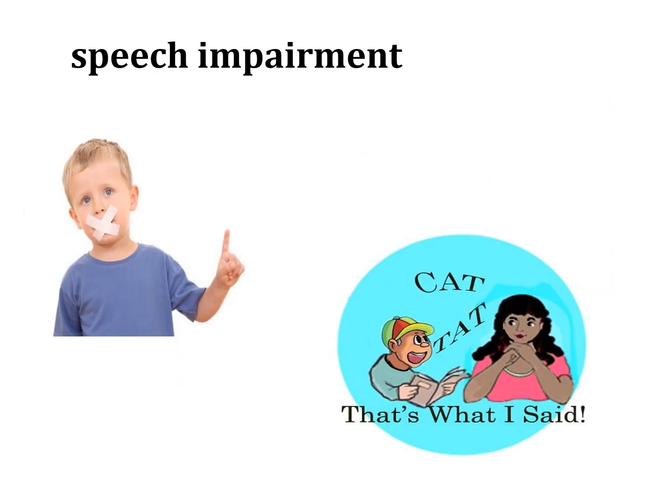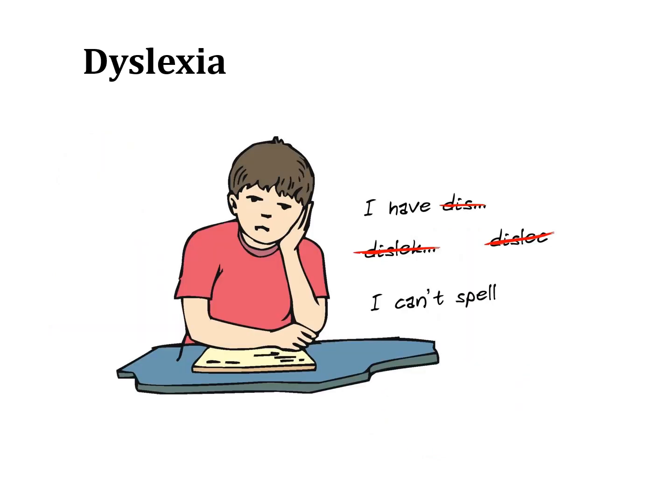Speech impairment. Multimedia systems provide a number of tools for communication, including synthesized speech and text-based communication and conferencing systems. Dyslexia. Users with cognitive disabilities such as dyslexia can find textual information difficult.